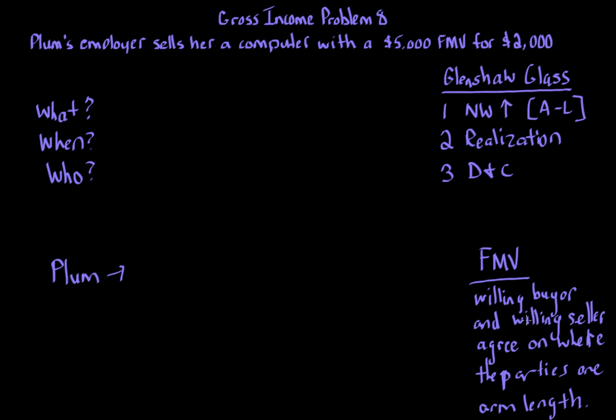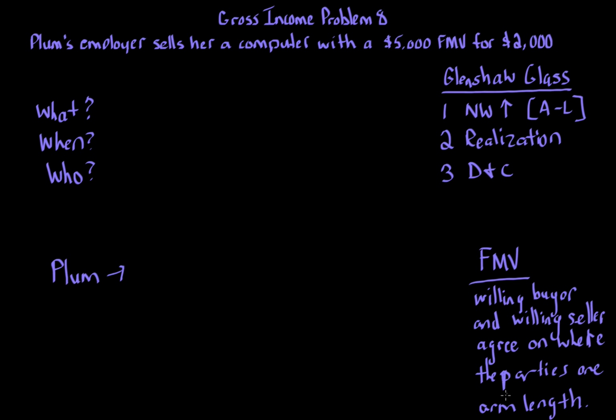So it's not as simple as just looking at the appraisal of a property and using that appraisal. It's actually what the buyer and seller agree on. If the buyer and the seller don't agree on an appraisal by some independent appraiser, then for tax purposes, it's whatever the buyer and seller agree if they're at arm's length. But you're saying here, okay, we're dealing with fair market value, $5,000, right? And that's what Plum is getting, but Plum is getting the computer. So let's say this computer is appraised by an independent appraiser at $5,000. But Plum's employer is selling it to Plum for $2,000. So you would say, okay, well, the fair market value seems like it's $2,000.